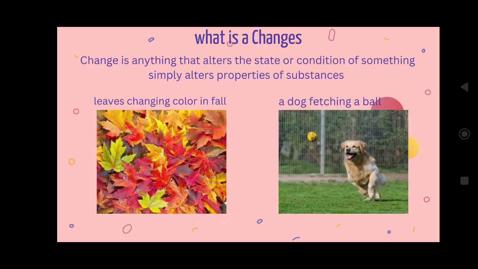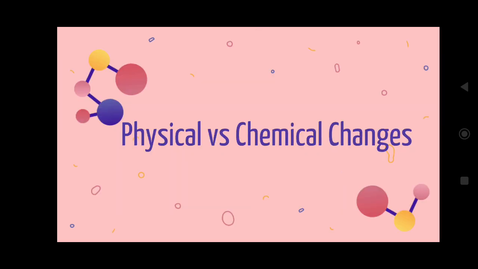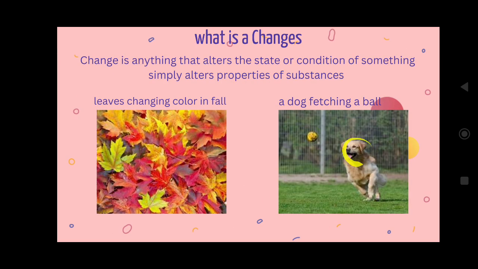The definition of change: change is anything which alters the state or condition. Simply, you can remember it like this: it alters the properties of a substance. Suppose, see here, this is a change. Why? Because the leaves are changing their color. That is a change. Here this is a positional change, meaning this dog is trying to hold this ball. It is moving.